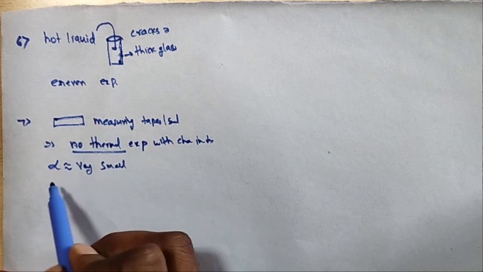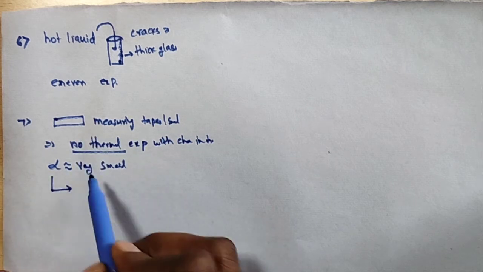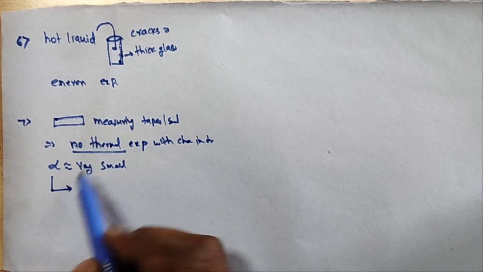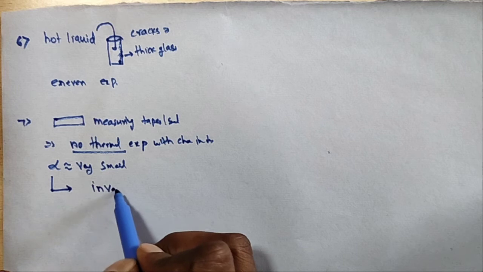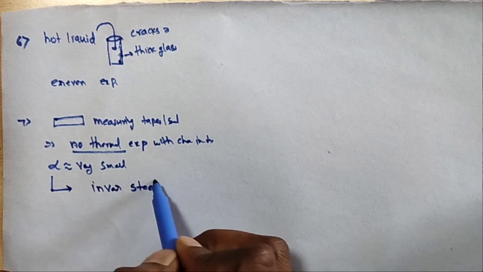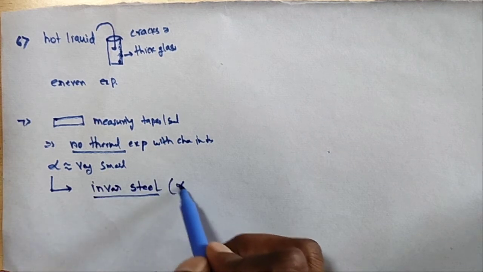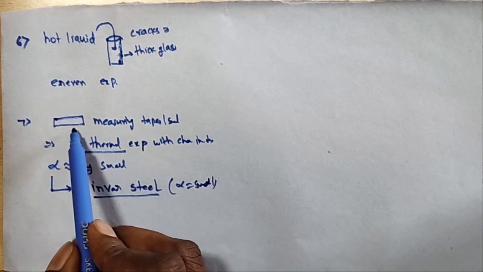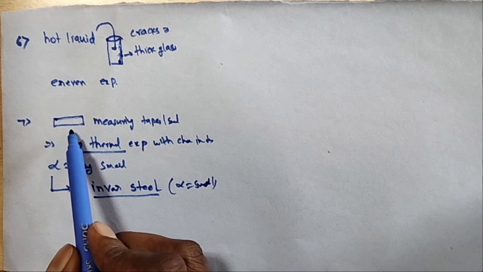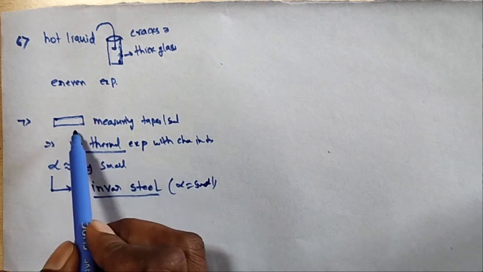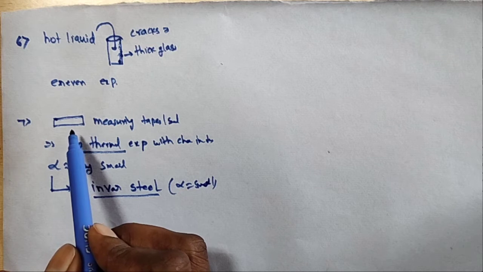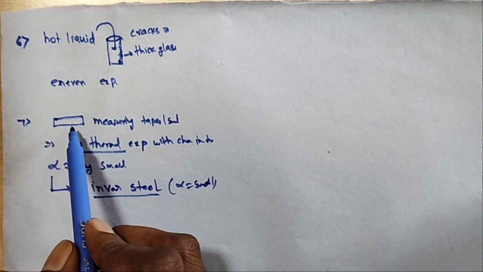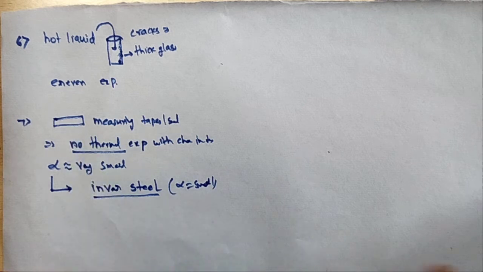So especially which type of substance is used, whose alpha is very small? Invar steel. The alpha of invar steel is very small. So if you construct tapes and rods of invar steel, it has very low expansion, and therefore it gives reliable, exact values.